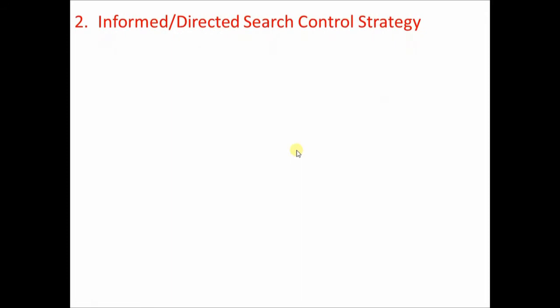Let's go to the second broad category, informed or directed search control strategy. This strategy is applicable when the state space contains some information associated with each state, information that tells you which state is better than another. A goodness value is there with each state, which tells you how good a particular state is with respect to all other states.